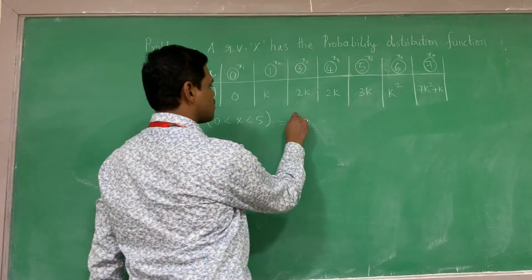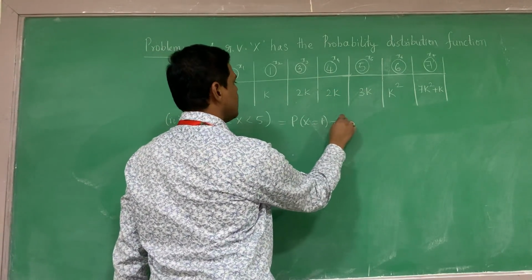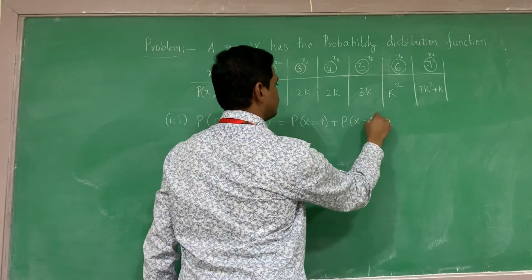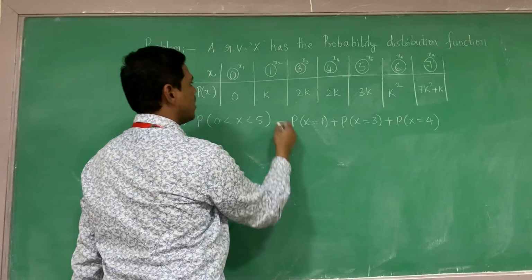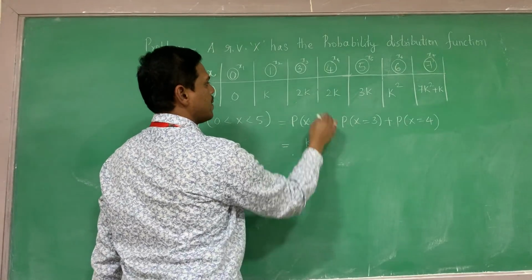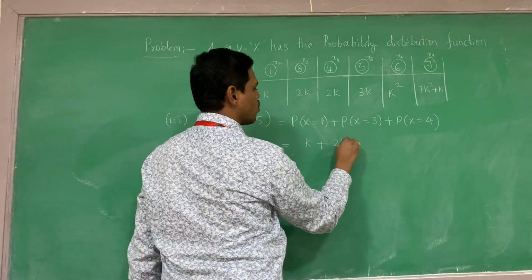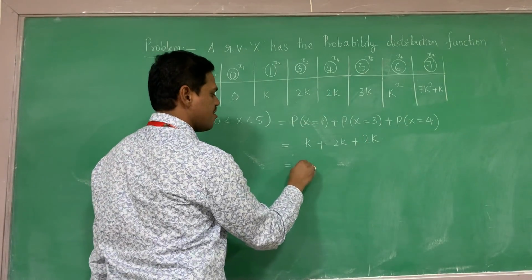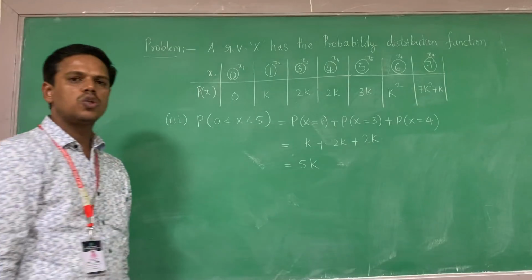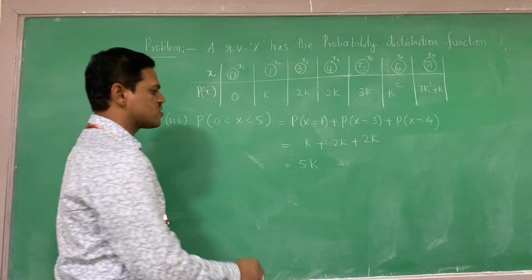Put the calculation as probability of x equals 1 plus probability of x equals 3 plus probability of x equals 4. Now what is probability of x equals 1? k. Plus probability of x equals 3 is 2k. Plus probability of x equals 4 is 2k. So this is 5k, because 2k plus 2k is 4k, 4k plus k is 5k.